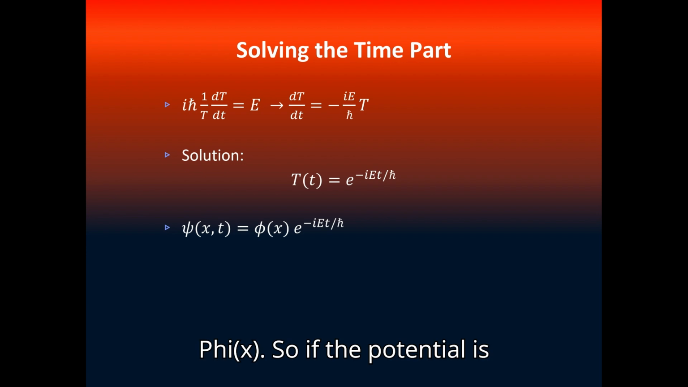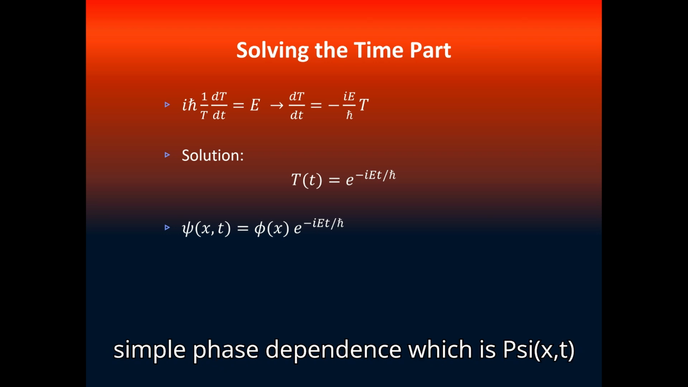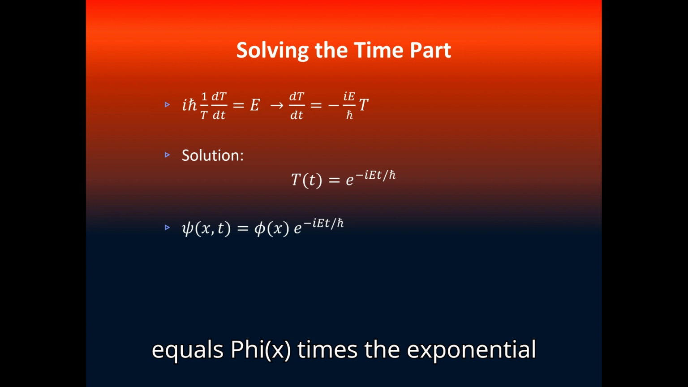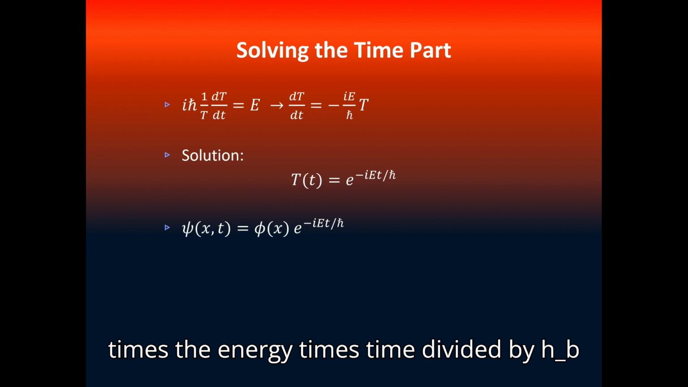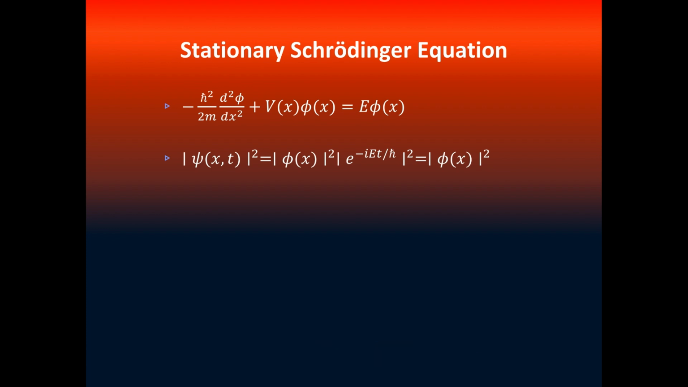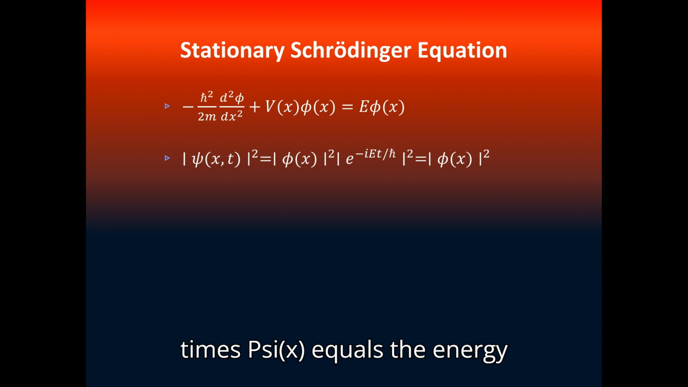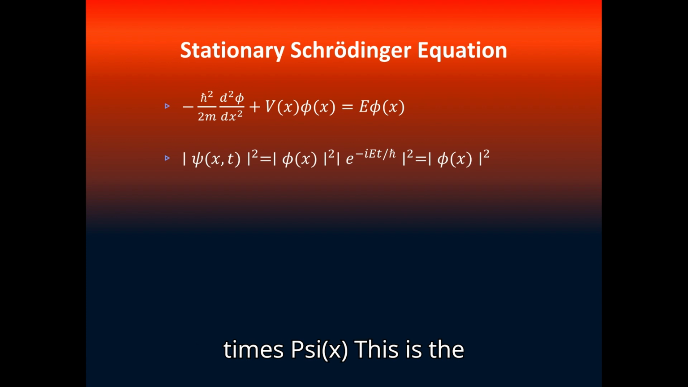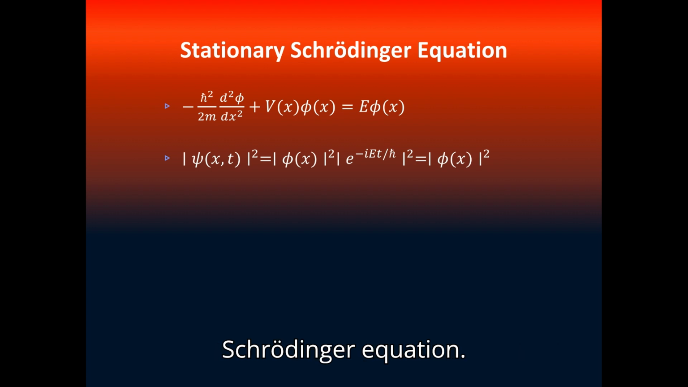So if the potential is time independent, the wave function has a simple phase dependence, which is psi of x and t equals phi of x times the exponential function of minus i times E, the energy, times time, divided by h bar. The space part then obviously satisfies minus h bar squared divided by 2m times the second derivative of phi with respect to space, plus V of x times phi of x equals the energy times phi of x. This is the time independent or so-called stationary Schrödinger equation.